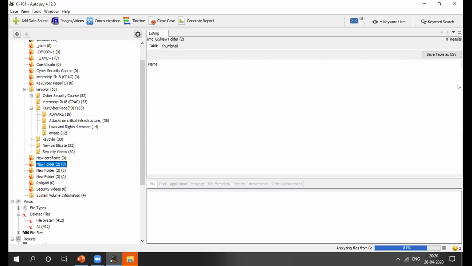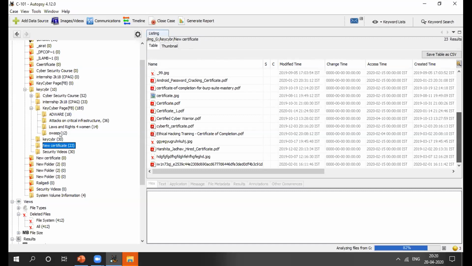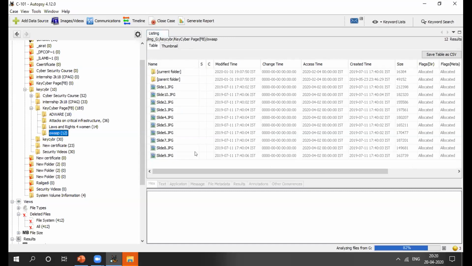Okay, you can see here there are some PDF files also. In Key Cyber I have created lots of folders. I have created an adware folder, attacks on critical infrastructure, laws and rights for women, OWASP, organized according to these folders.